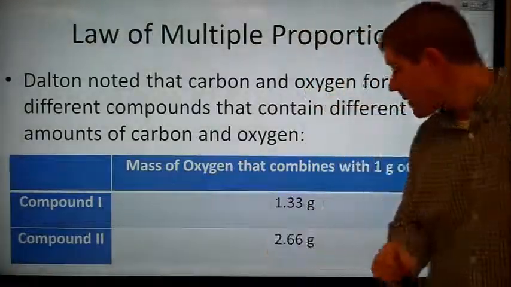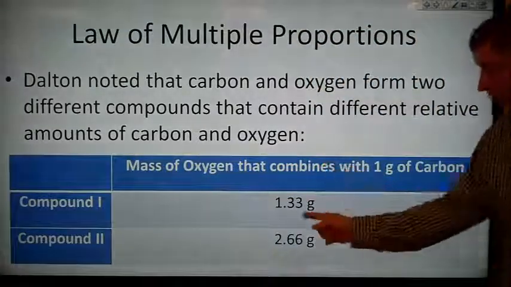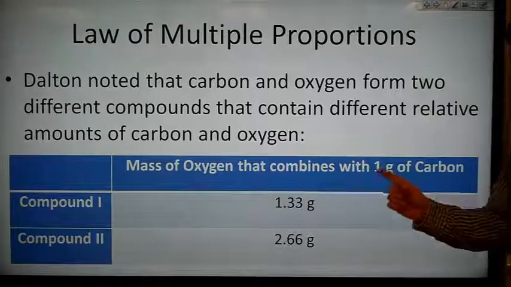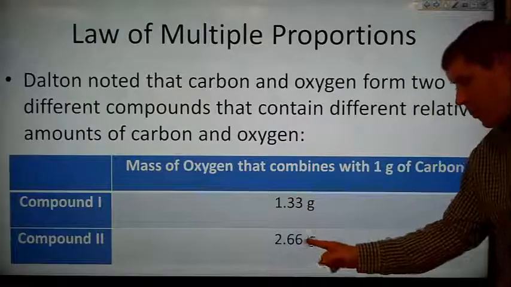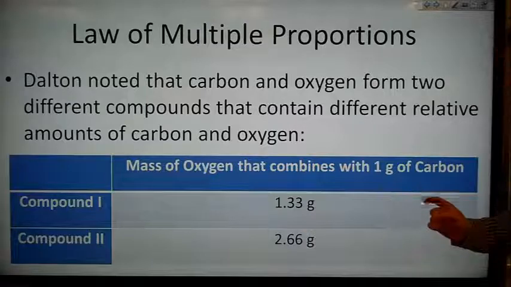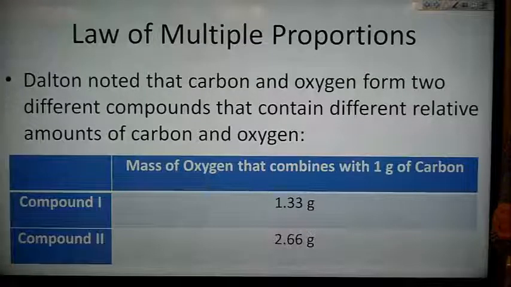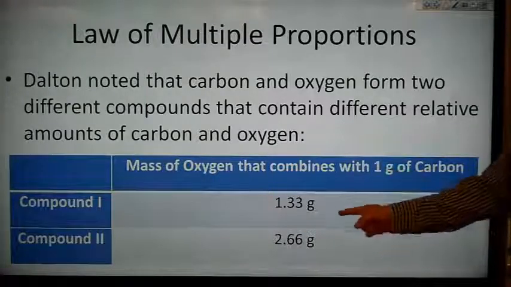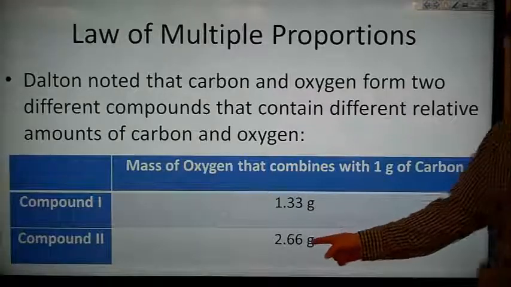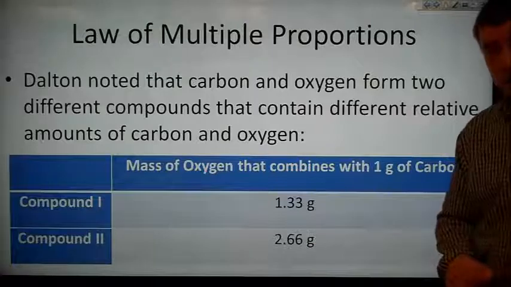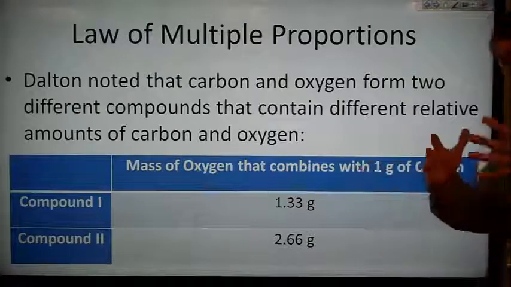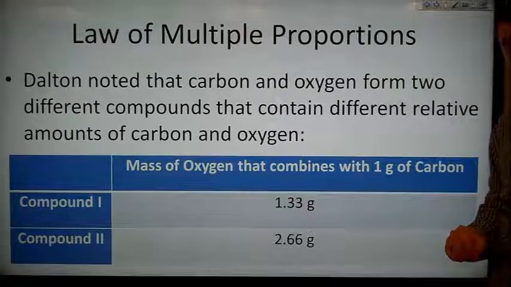Compound 1 has 1.33 grams of oxygen that combine with 1 gram of carbon. And compound 2 has 2.66 grams of oxygen that combine with 1 gram of carbon. So what this means is that compound 2 has double the oxygen that the first compound has per amount of carbon.